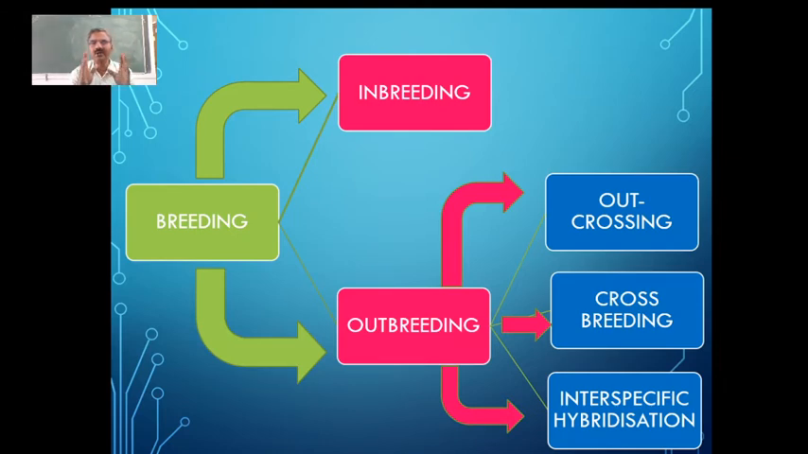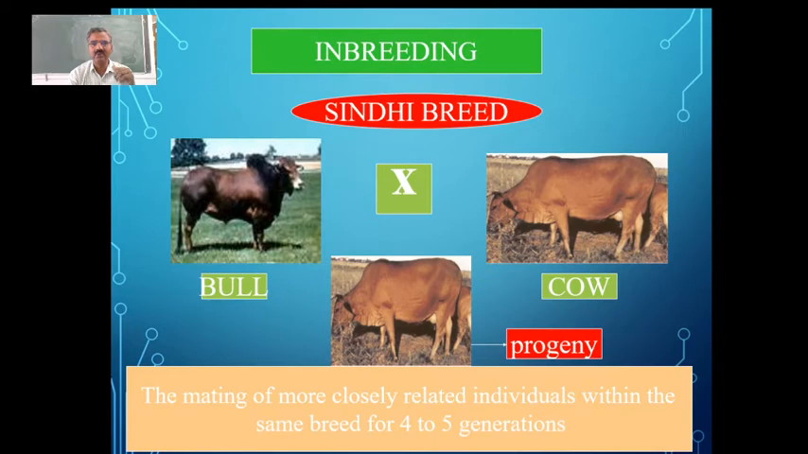We need not depend on only one type of breeding. It all depends on the purpose for which we are using this breeding. Based on that, we are going to use either inbreeding or outbreeding, and within that it can be outcrossing or crossbreeding or interspecific hybridization. Ultimately, it is the productivity which is going to matter in this breeding. So we want to get the best breed so that it is going to serve the purpose for which we are rearing these animals. So let us see one by one here.